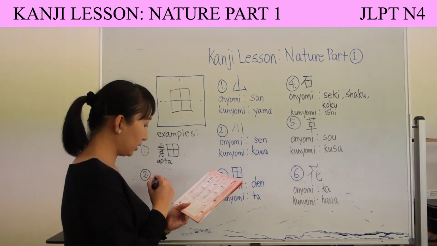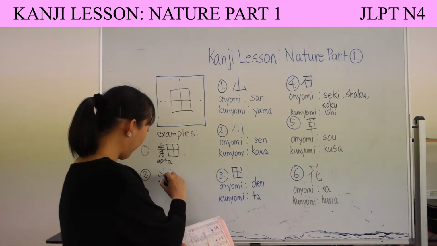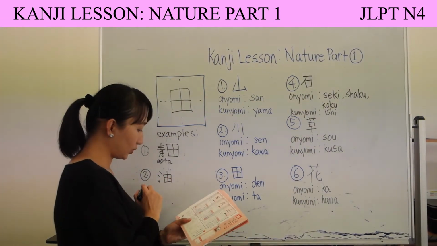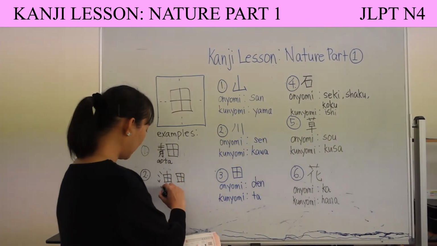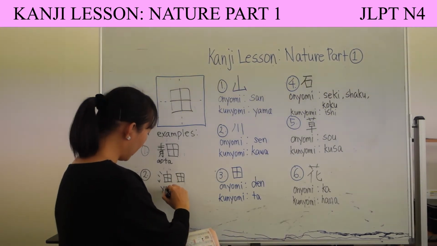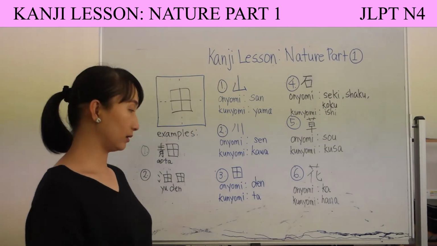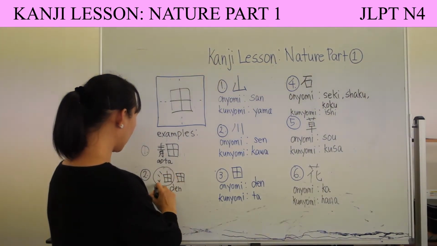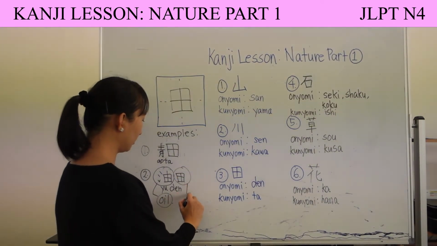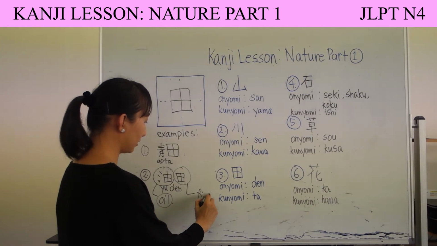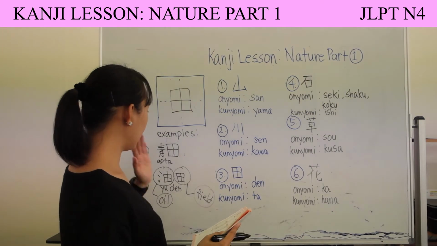Yuden. This yu is the kanji for oil. This is yuden. Guys, yuden means oil field. So this kanji alone means oil. And then this kanji, field. Yuden means oil field. Okay, so this is our third kanji.